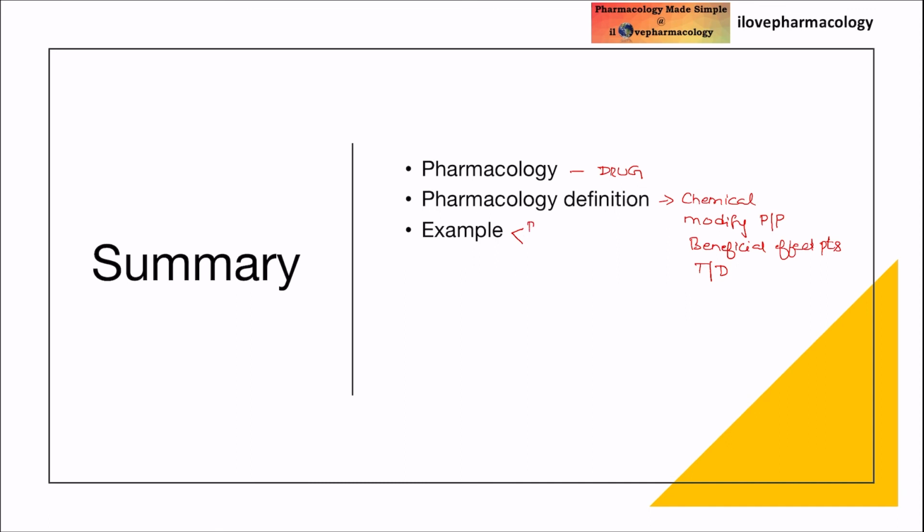Next, we saw examples of how a drug is going to act. We saw the example of paracetamol and the example of penicillin. Paracetamol decreases fever by inhibiting the cyclooxygenase enzyme, whereas penicillin is effective against certain bacterial infections by inhibiting cell wall synthesis.